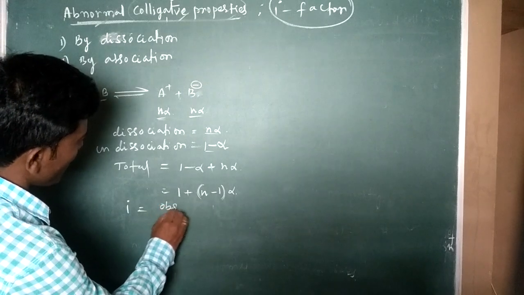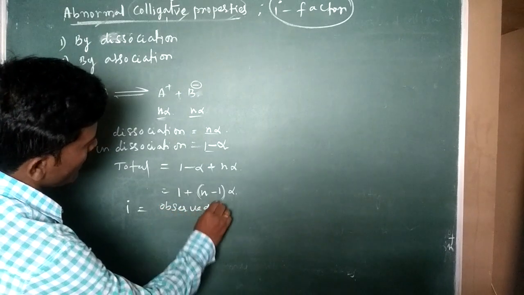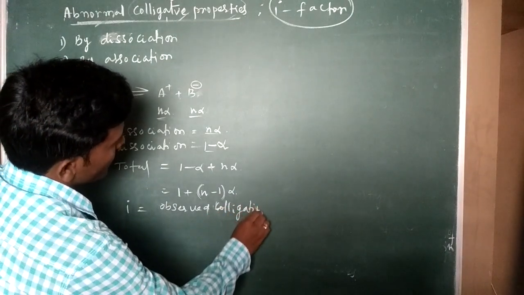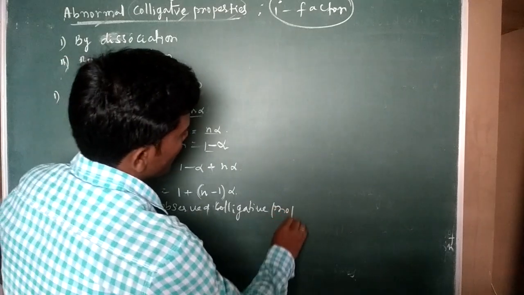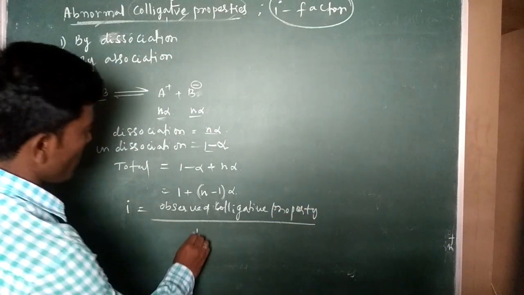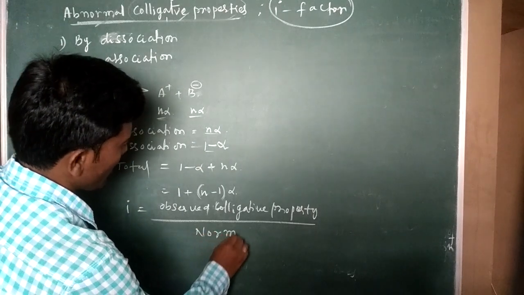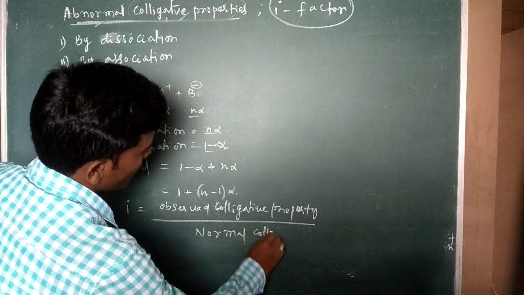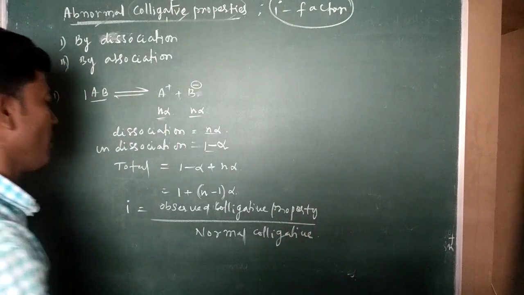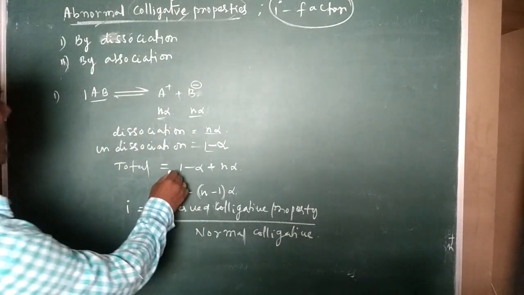So i is equal to observed colligative property by normal colligative property. What is the observed thing?